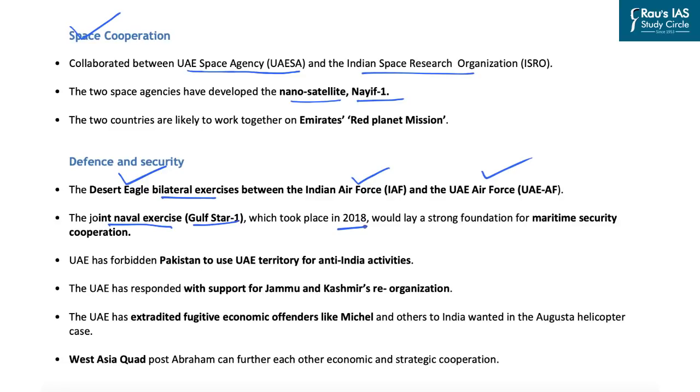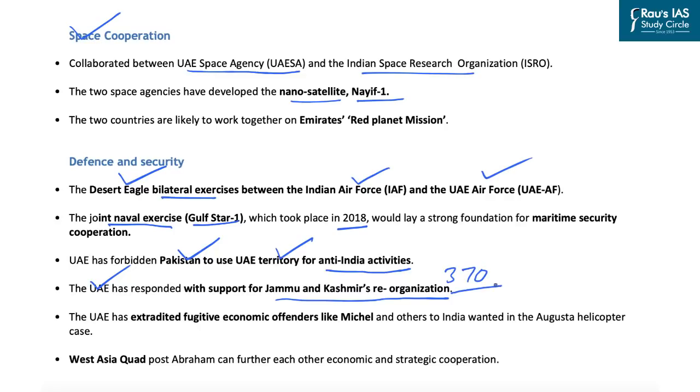Further, regarding security and defense cooperation, one of the issues that comes up between India and UAE is related to Pakistan. And for that, the UAE has said that Pakistan will be forbidden to use the UAE's territory for anti-India activities. This is a very important move by the United Arab Emirates. Further, the UAE has responded with support for Jammu and Kashmir's reorganization, that is the abrogation of Article 370.